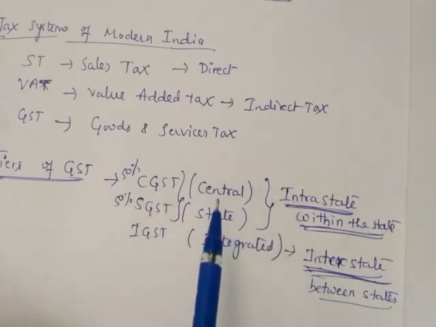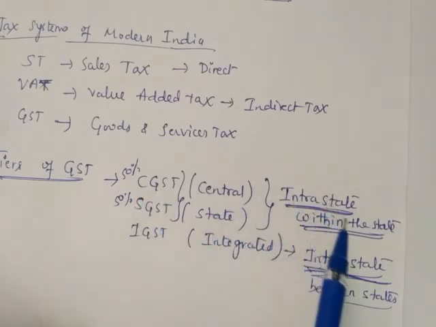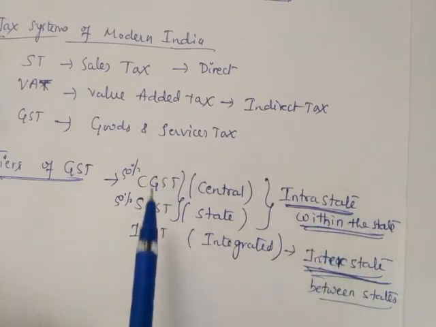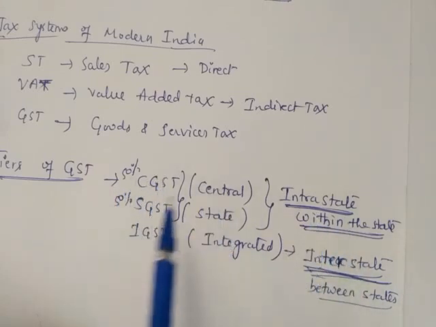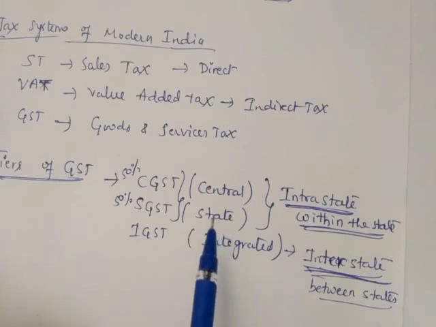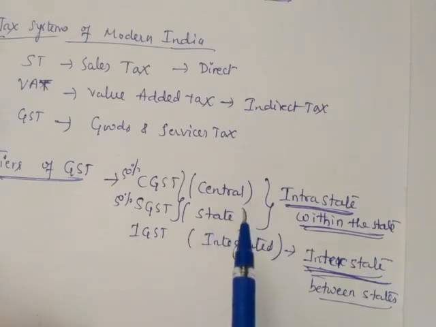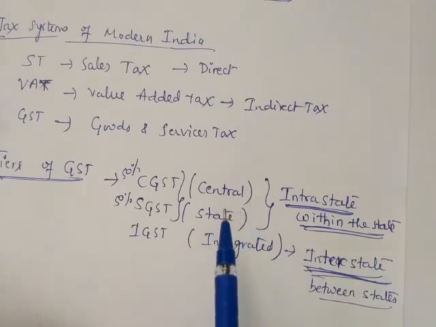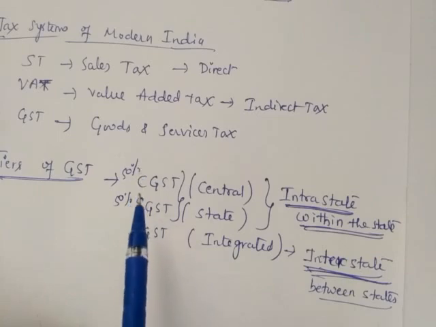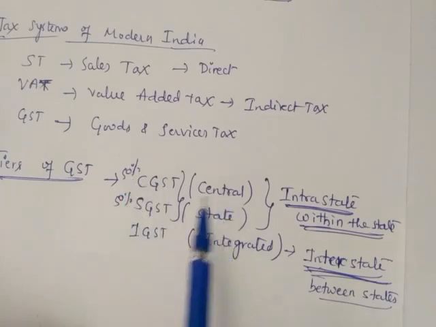That means the tax amount collected by the government within the state is divided into two parts, 50% to the central, 50% to the state. So if you are buying any item in Chikmagalur, like chocolate, the tax amount charged on that chocolate by the government is divided into two parts, 50% to central, 50% to state.